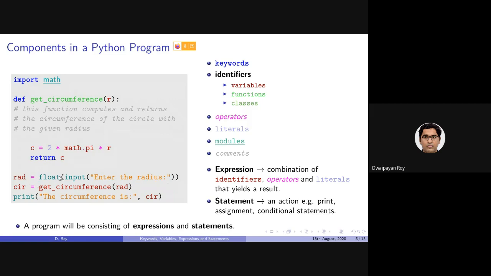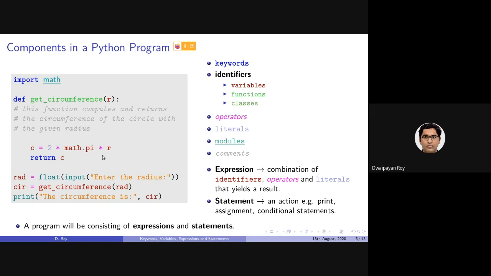Rad equals to float input something or the other. This is another assignment statement. C equals to 2 star math.py star r, this is another assignment statement. These are all statements. This is a print statement. And this 2 star math.py star r is basically an expression.